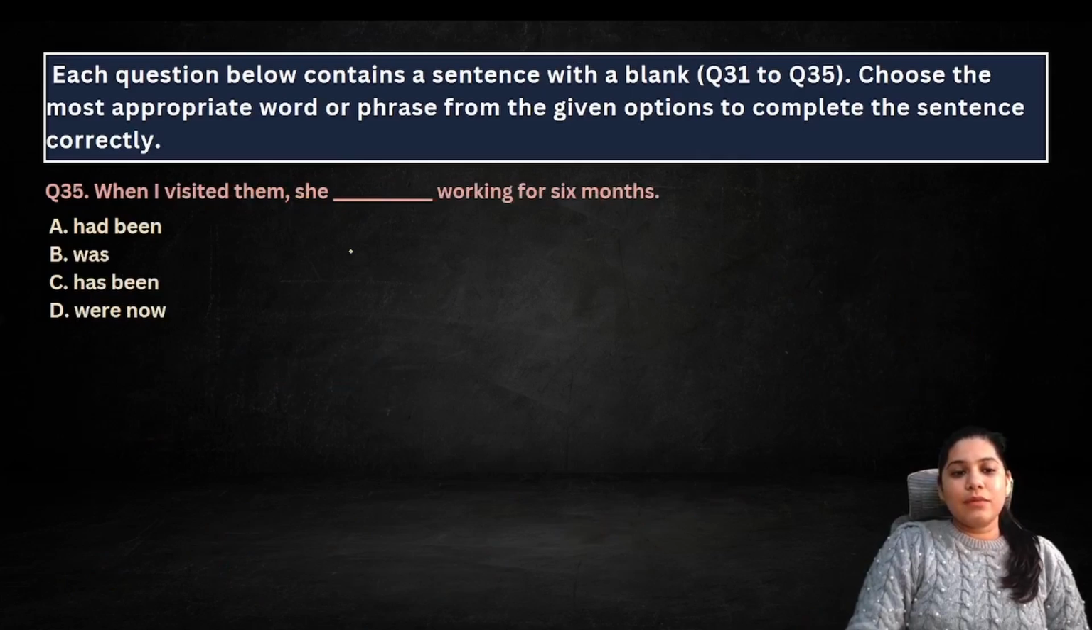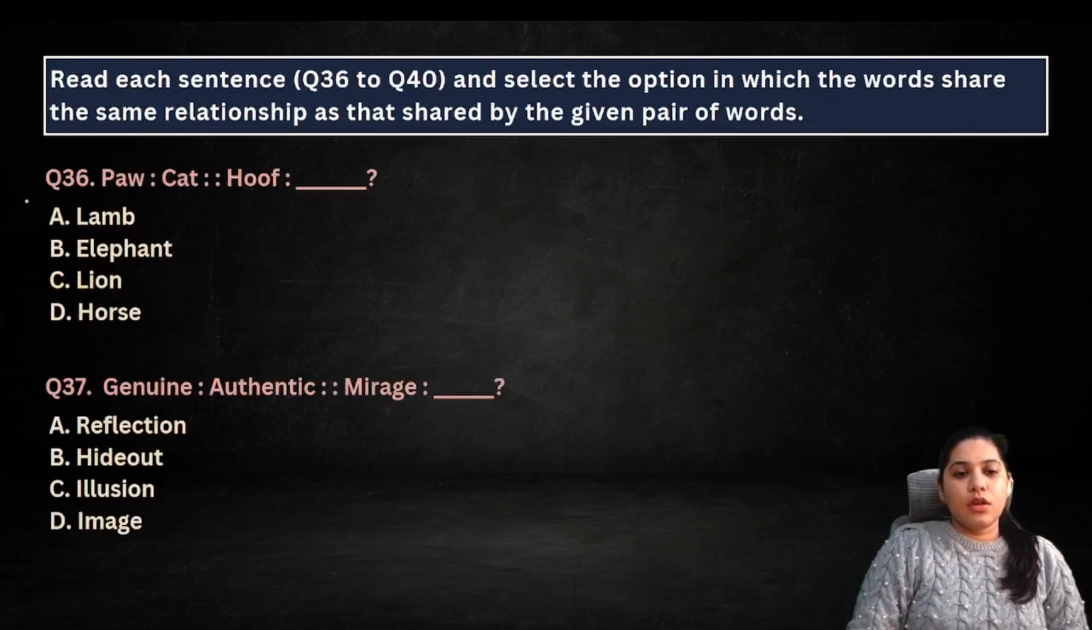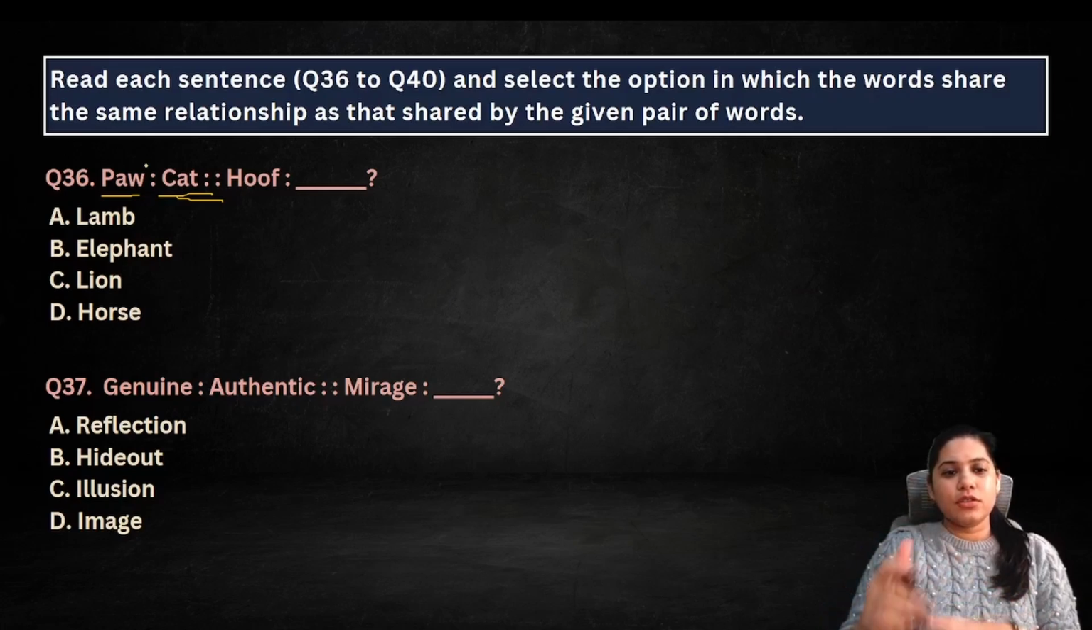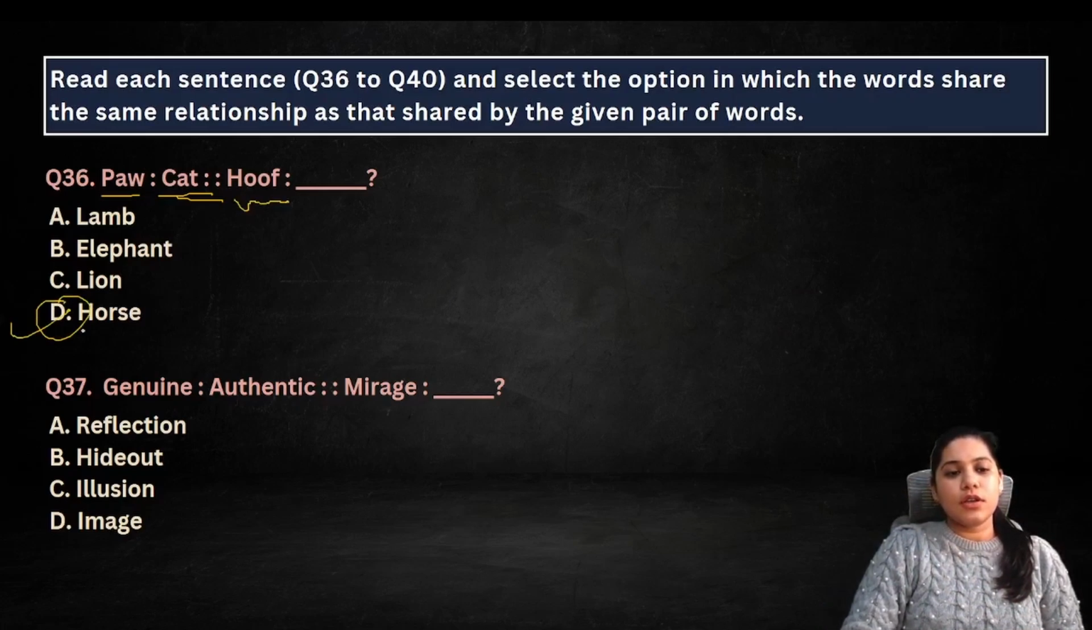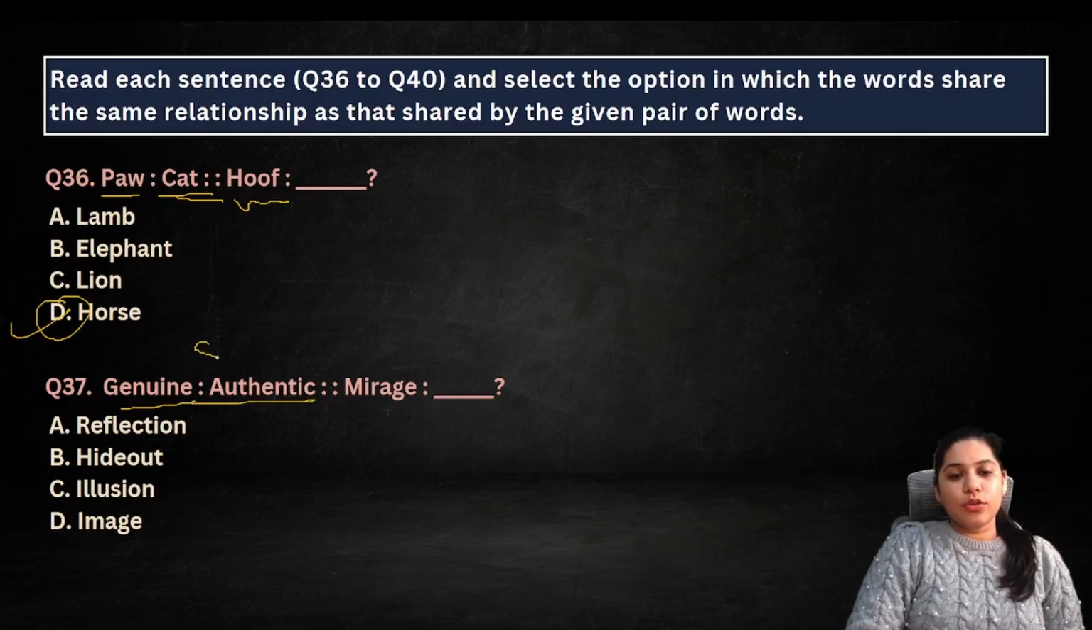When I visited them, she working for 6 months. So when I visited them, she has been working for 6 months. Okay. Paw cat. So cat का जो right structure है, that is this palm या feet जो structure है, that is paw. Hoof is of horse. Correct. Genuine, authentic, both are synonym.